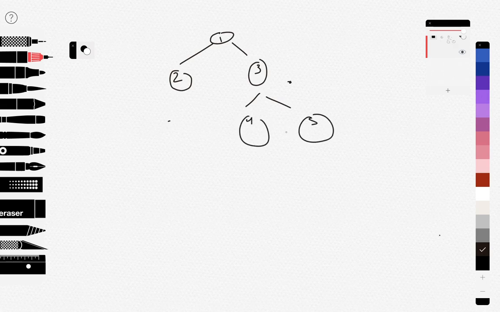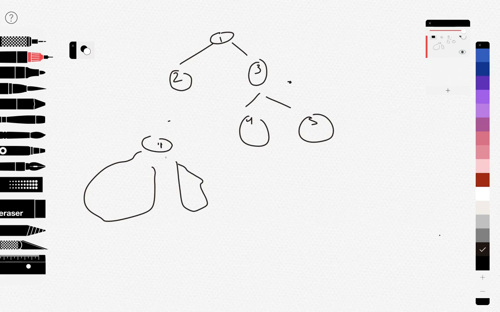How to solve it for this? So we know that, for example, if this is the tree and we are just observing one, it has two trees, one on the left side and one on the right side. Like in the previous tree with only 3 nodes, we saw that we only need to flip the left child and the right child. So we know that this one is actually connected. It has one series of left children and a series of right children. So somehow we just need to swap them, right?